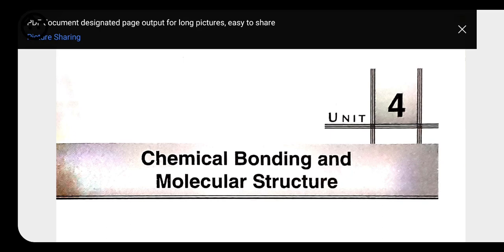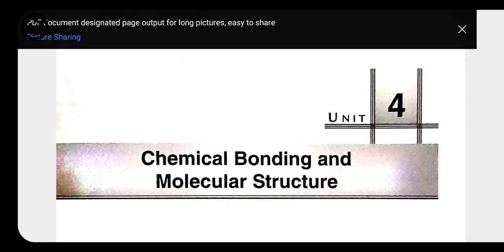Dear students, today we are going to start one more new chapter of class 11th chemistry, that is chapter 4, chemical bonding and molecular structure. Students, this is a very important chapter. You will be getting 2 or 3 questions related to this chapter in your competitive exams, that is for NEET, for JEE, and also for your home board exam, meaning your class 11th exam.